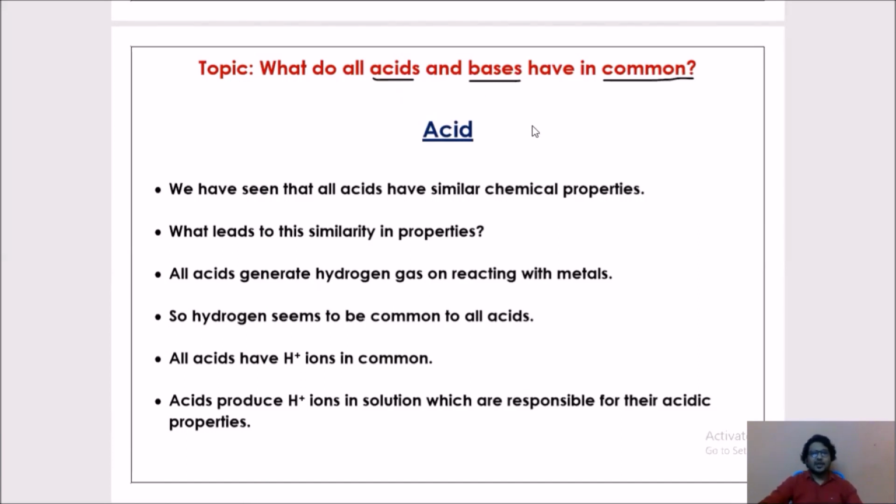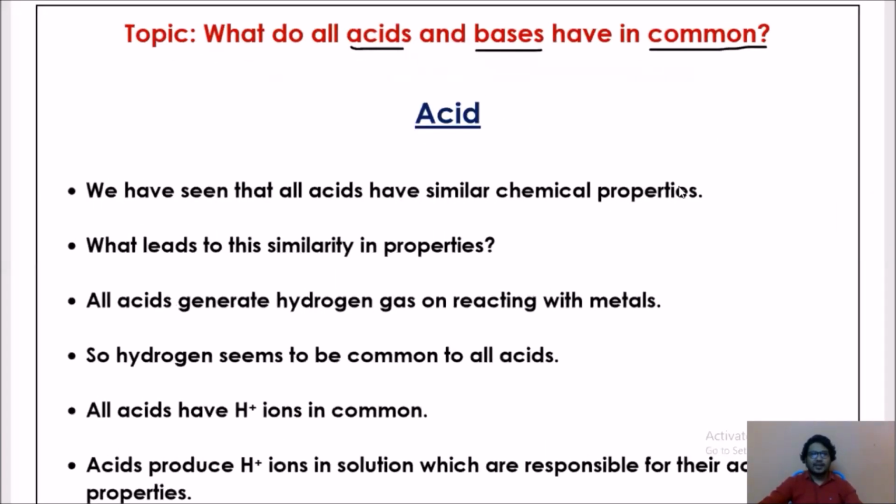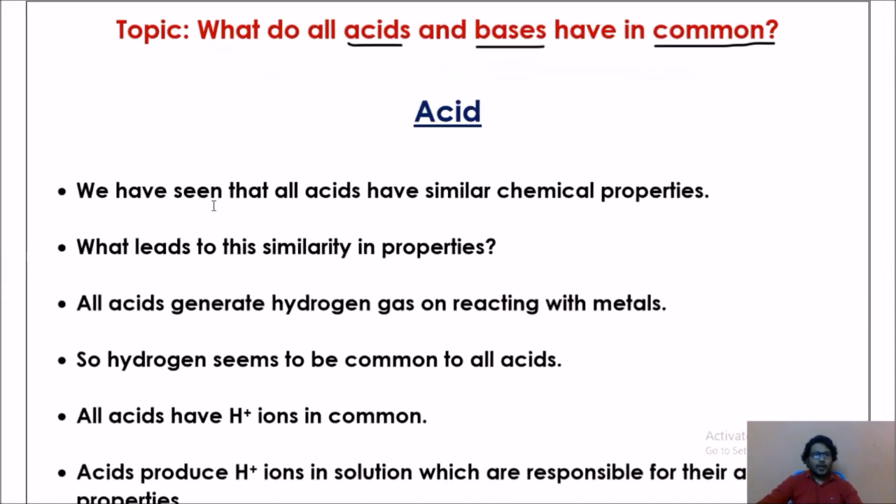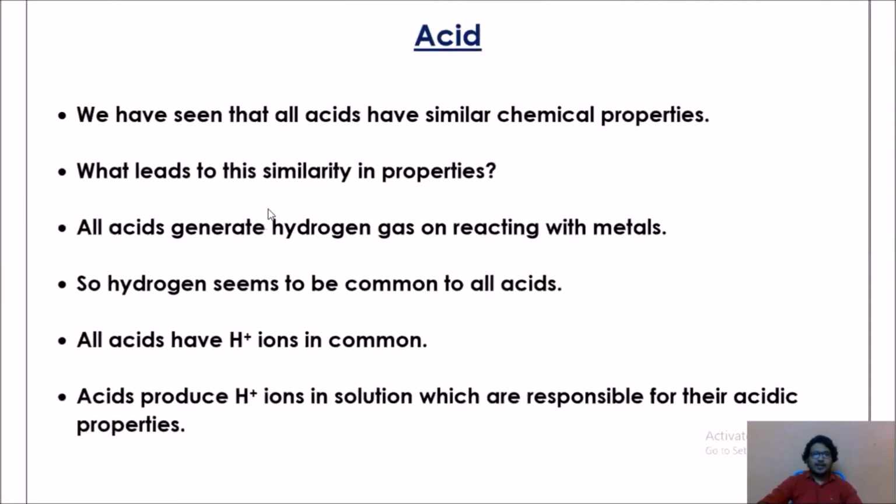First, let us try to understand a few concepts about acids. We have seen that all acids have similar chemical properties. We have different types of acids: HCl, hydrochloric acid, H2SO4, sulfuric acid, HNO3, nitric acid. All acids have similar chemical properties. Now, what leads to this similarity?